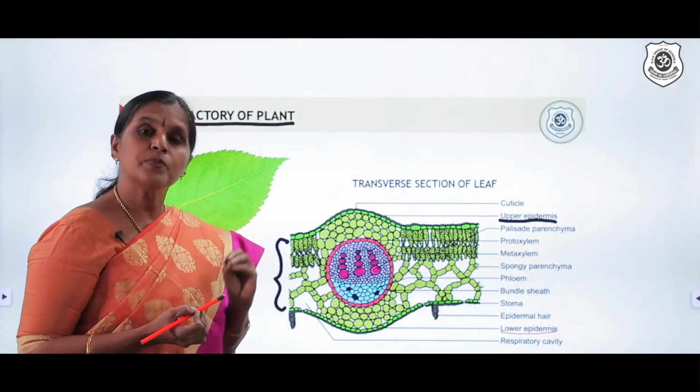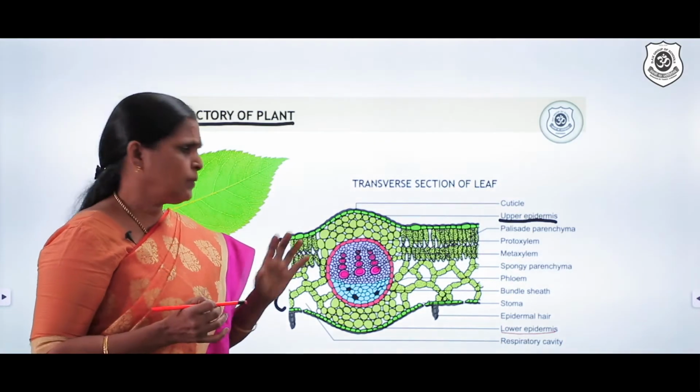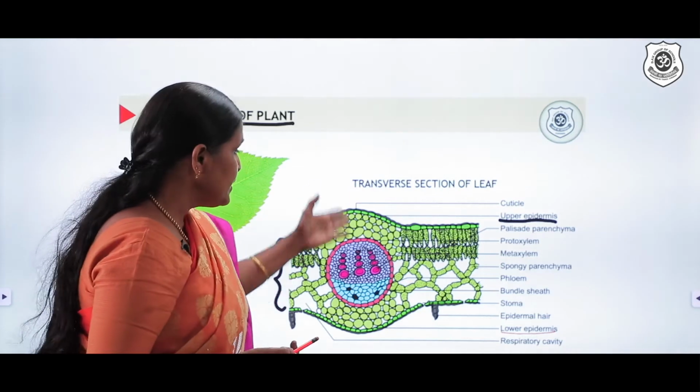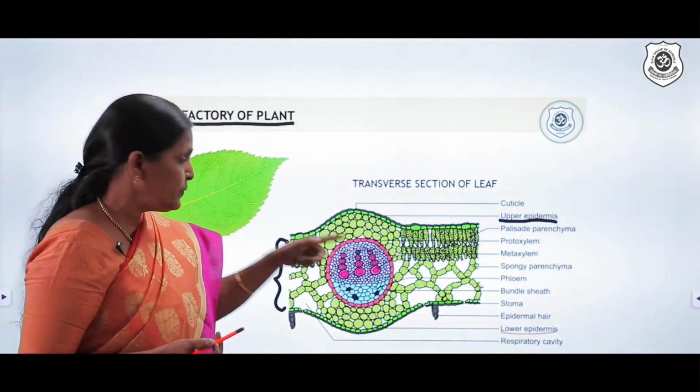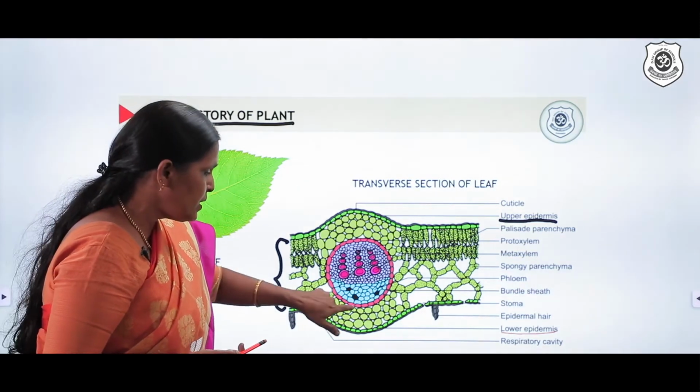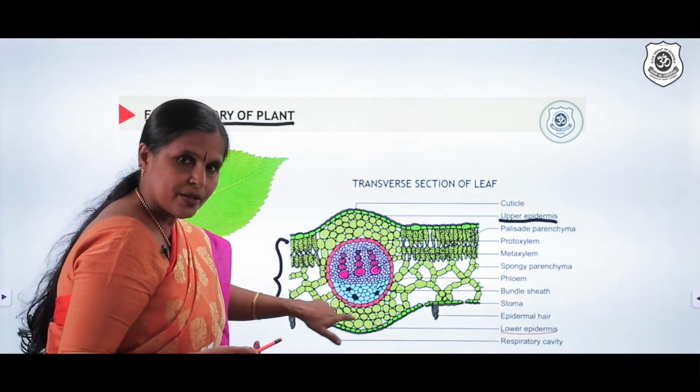What exactly is mesophyll made up of? This is not something which you don't know. You studied all these cells in 9th standard. These are parenchyma cells, okay? So in this mesophyll region between the upper and lower epidermis, you can find these cells are parenchyma cells.